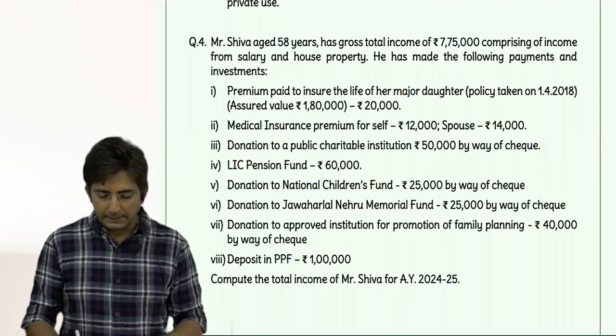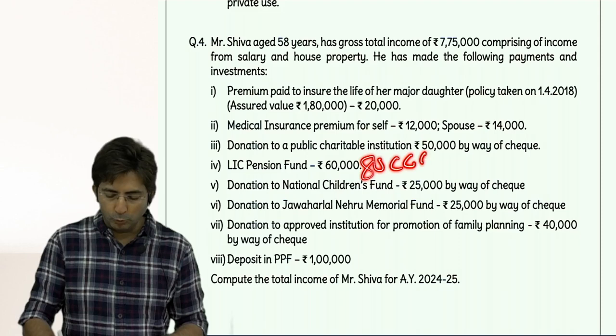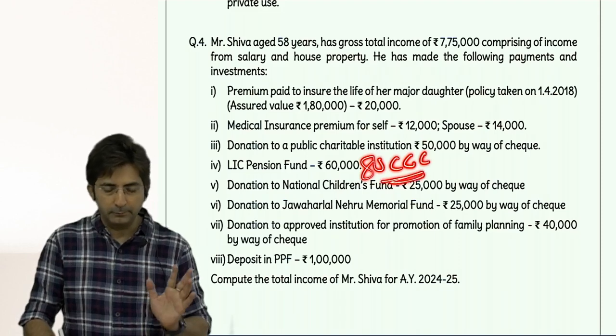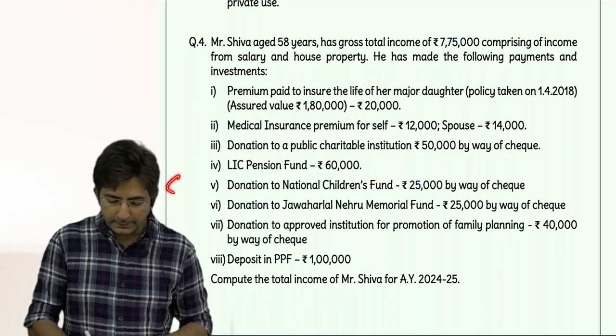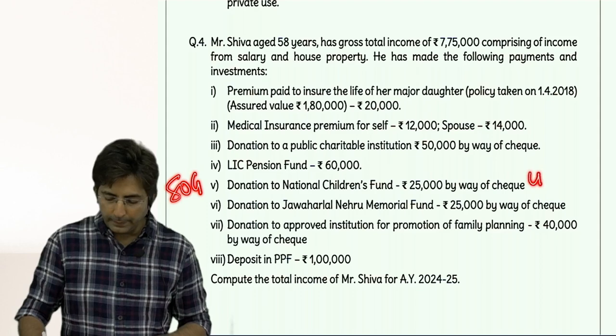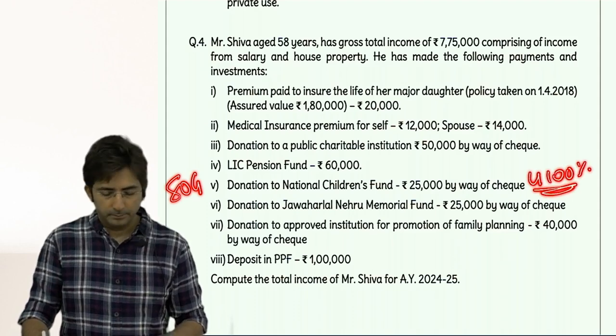Then LIC pension fund. This will come in 80CCC, but this will go along with 80C and 80CCD(1). Then donation to National Children's Fund. This is 80G, unlimited 100%. U 100%. It comes in Panel A of the 80G list.